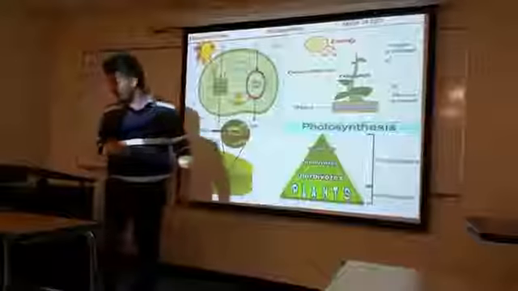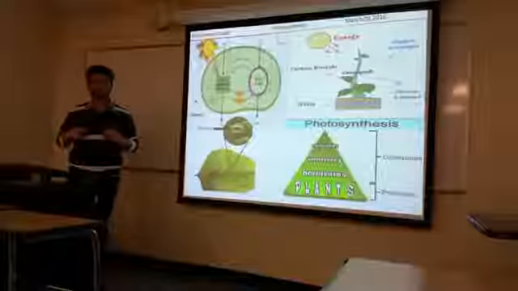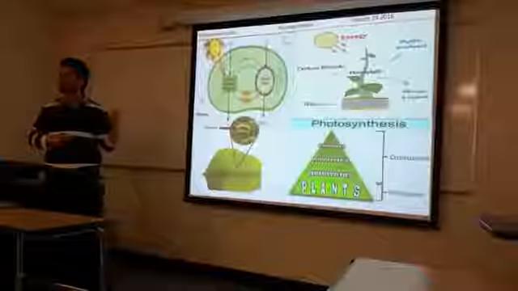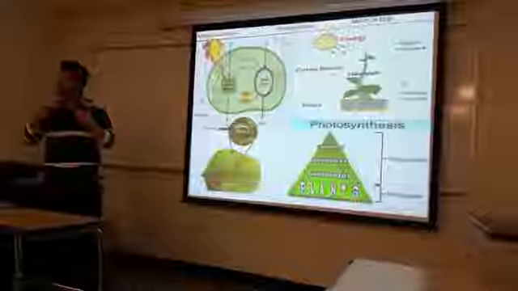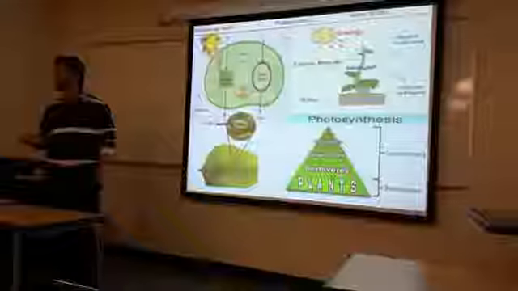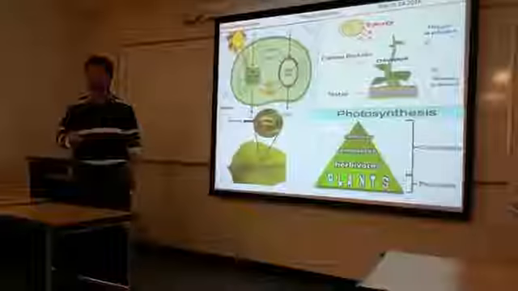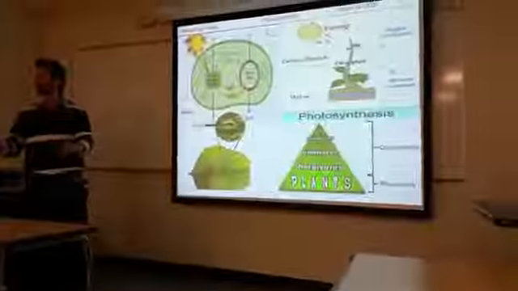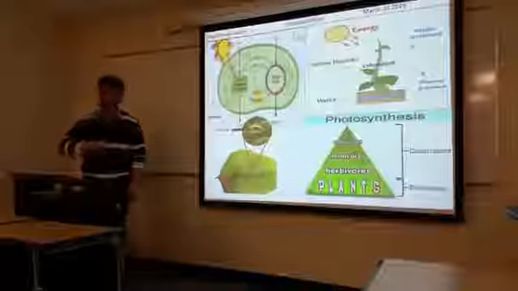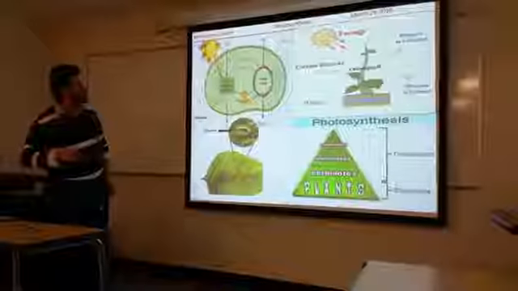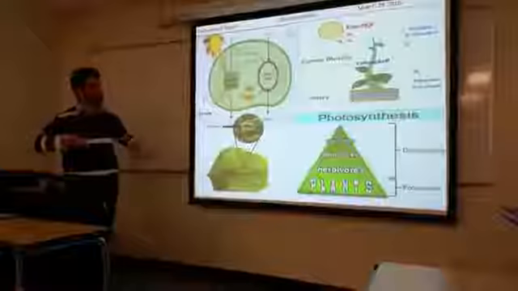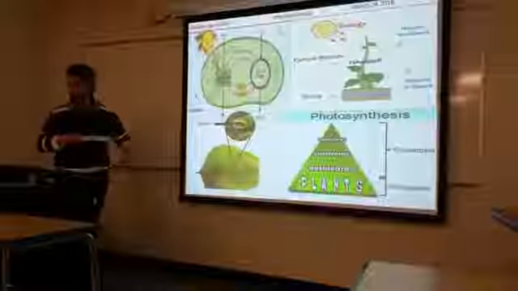So plants are different from humans. We take O2 and give CO2, but the plant at night will do that, while at daytime it will take CO2 and give O2. That's why when you walk or run, you should go between the trees in the garden. It's very healthy because there's a lot of O2 during the daytime. But at night it's different. So these two things, xylem and phloem, and stomata, enable the plant to do this in a very efficient way.